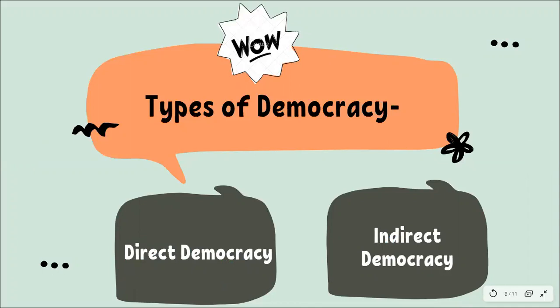For countries with very large populations like India, it is absolutely impossible to have direct democracy, right? Therefore we have indirect democracy, but at the local level, yes, we do have direct democracy, like panchayats. Otherwise you have indirect democracy, wherein the elected representatives make laws on behalf of the larger public. Okay.